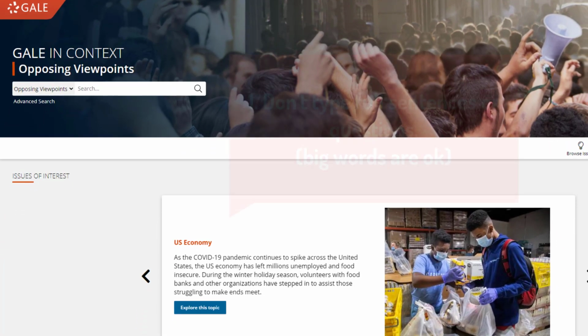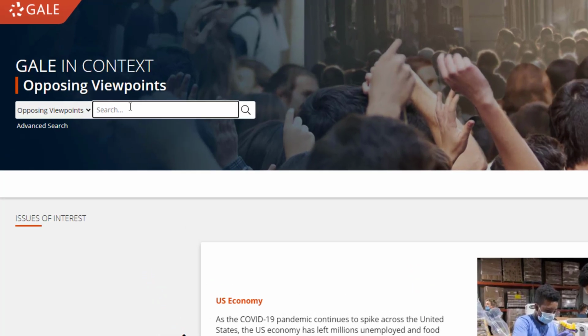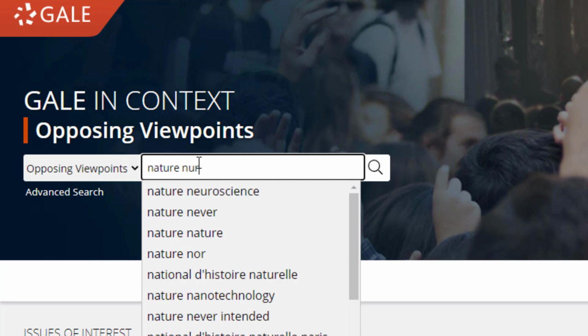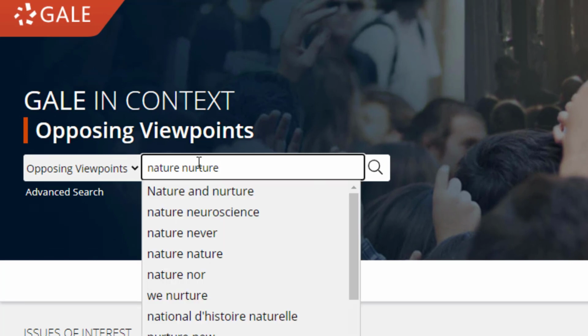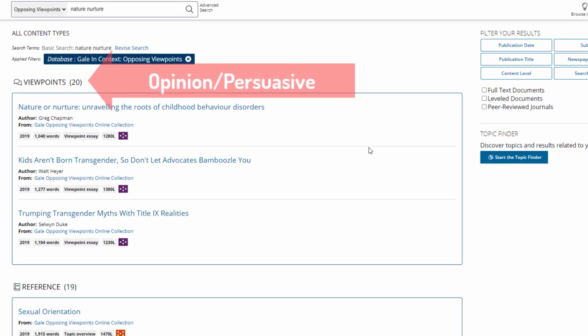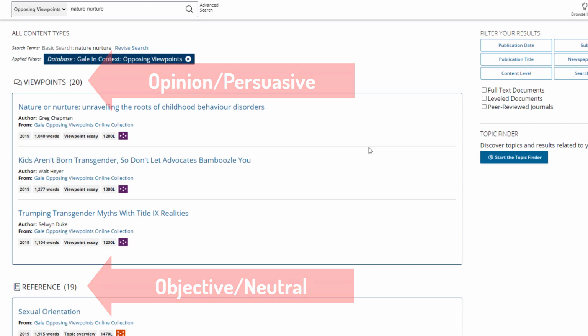Lesson number 1, you cannot search a database like you do Google. Do not ask it questions or type in full sentences. You need to act like a researcher and just type in keywords like nature and nurture. This database breaks things down into opinion pieces called viewpoints and reference sources, which are supposed to be more neutral and present both sides of a topic.